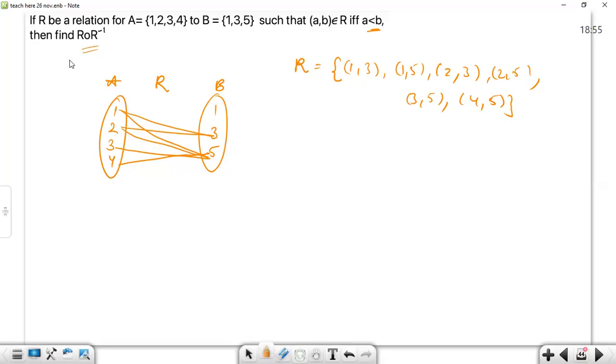Okay, so this is our relation. And now we have to find R o R inverse. So let's map R inverse. R inverse is simply (3,1), (5,1), (3,2), (5,2), (5,3), and (5,4). We are inversing.